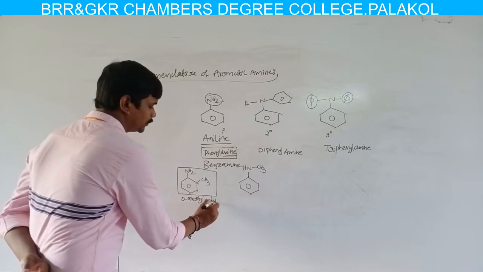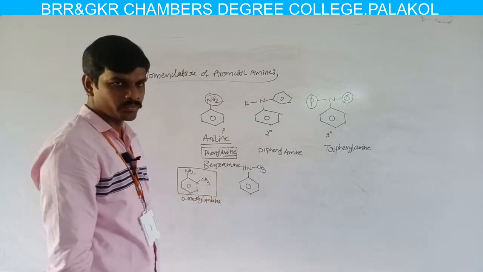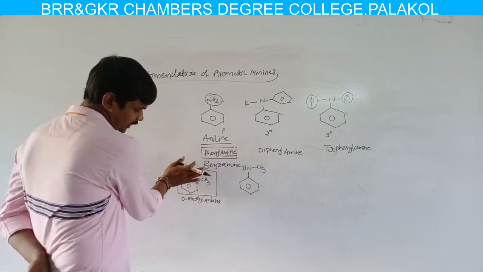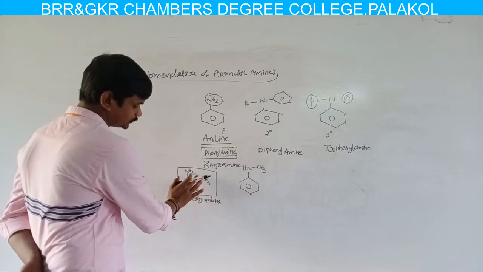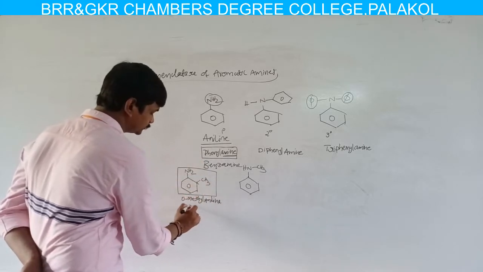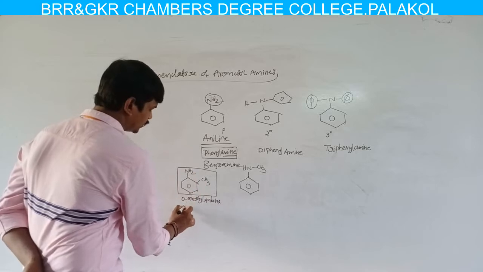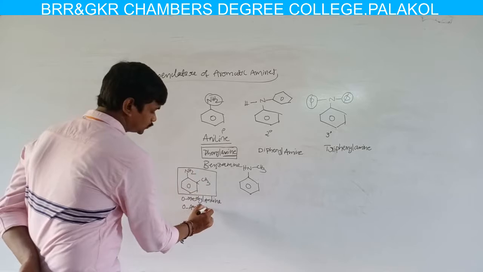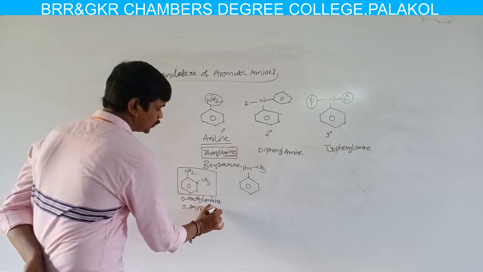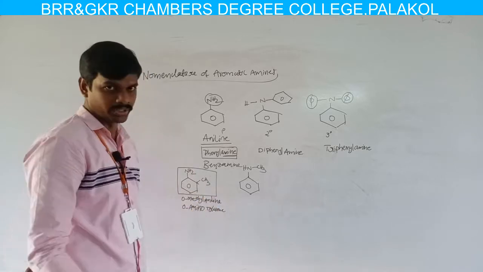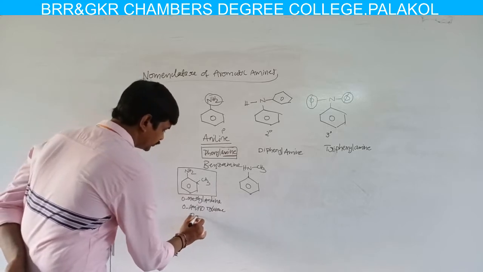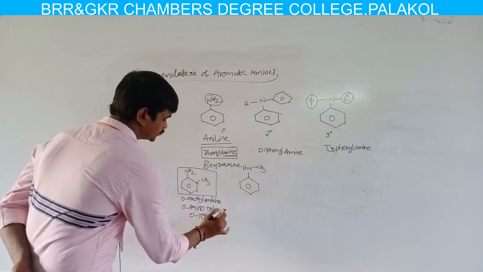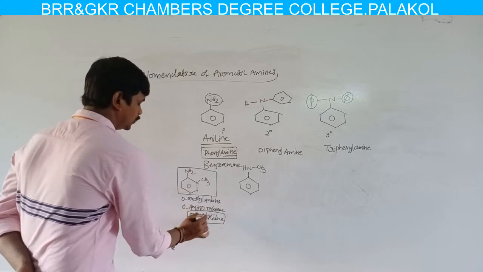In aniline, the ortho position is substituted by a methyl group, so the name of this compound is orthomethylaniline. Or, if the amino group is absent, the common name of this compound is toluene. Toluene substituted by an amino group can be written as orthoaminotoluene, or simply called orthotoluidine. The common name of this compound is orthotoluidine.